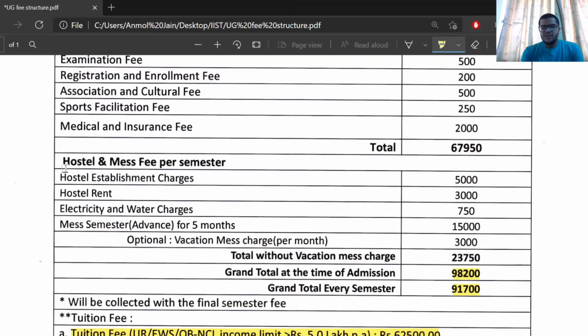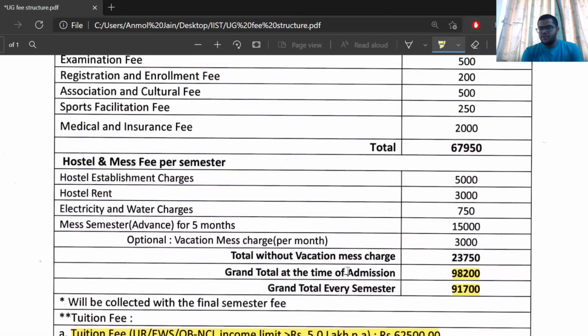So let's see the hostel and mess fee. This includes hostel rent and mess charges, and this is 23,750 rupees. But if you wish to stay on campus during your vacation time, you need to pay an extra 3,000 for the mess. This is a per month charge. Normally vacation lasts around 1 month only, so you need to pay only 3,000.